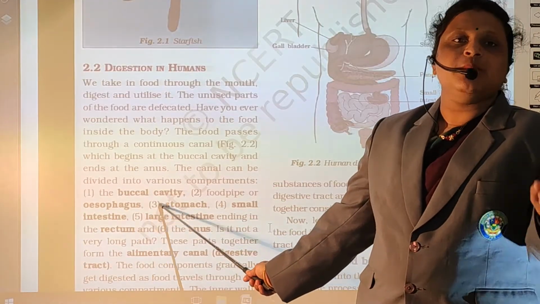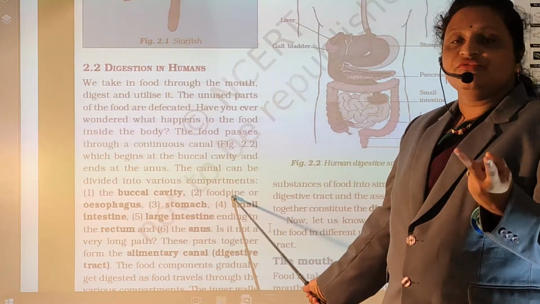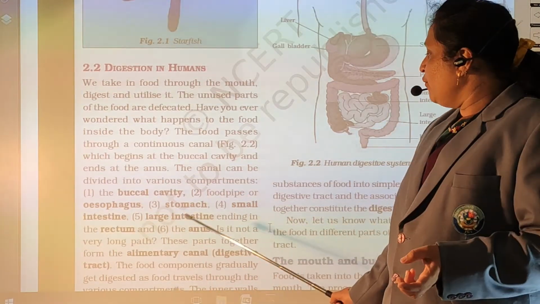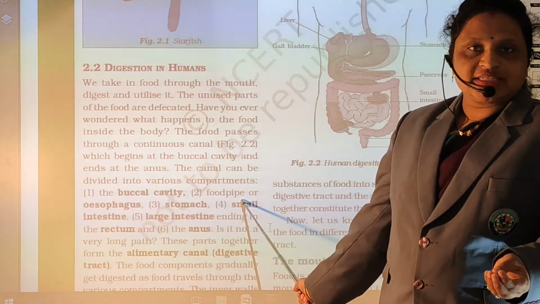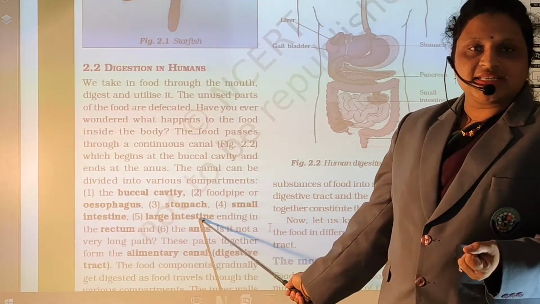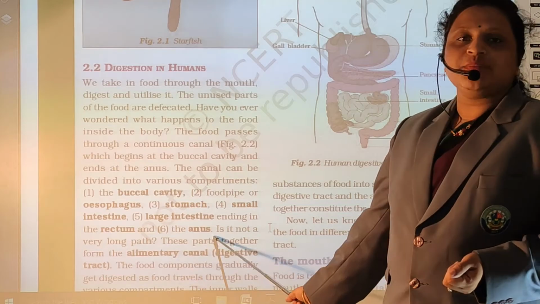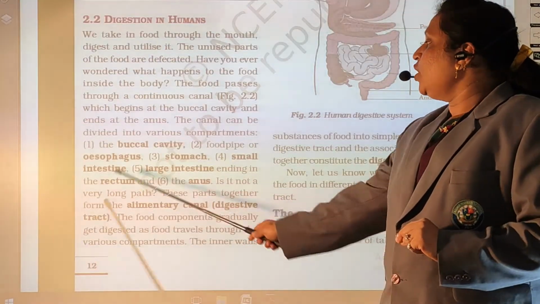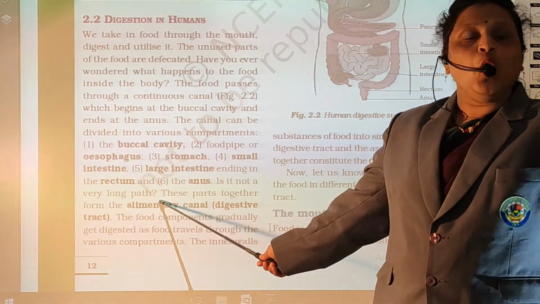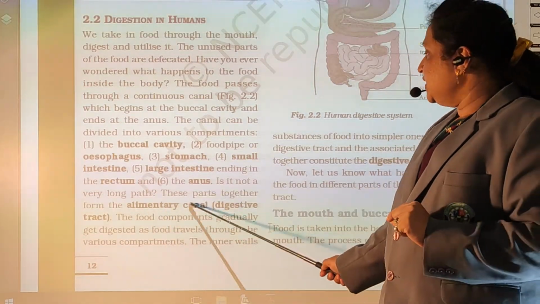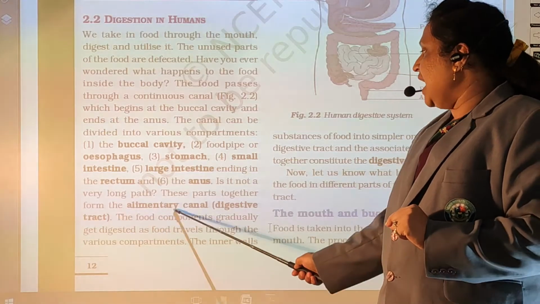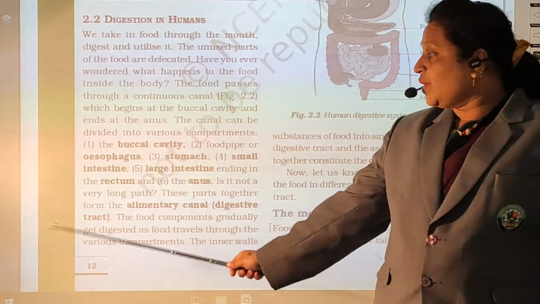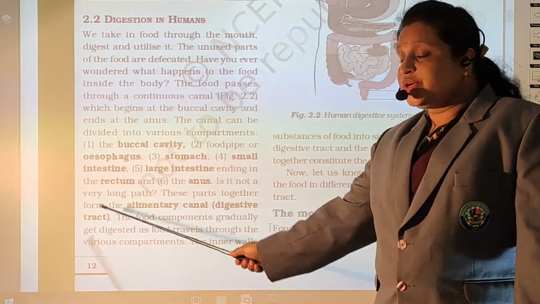First is the buccal cavity. Second is the food pipe or esophagus. Third is the stomach. Fourth is the small intestine. Fifth is the large intestine, rectum, and the last part of the digestive system is the anus. It is not a very long path. ये बहुत बड़ा path नहीं है. These parts together form the alimentary canal or digestive tract, also known as the digestive tract.